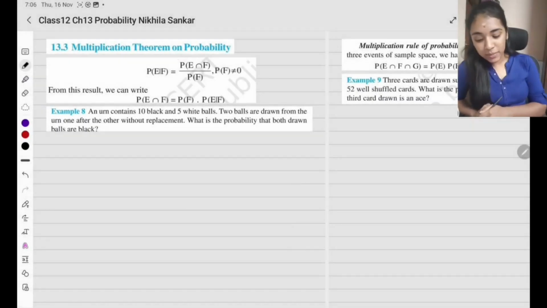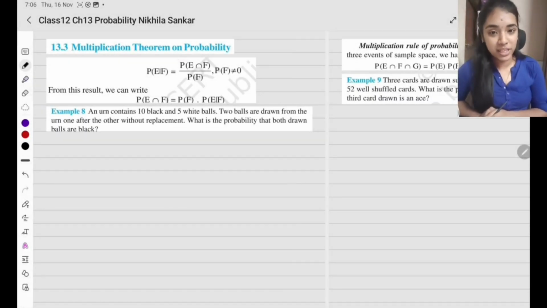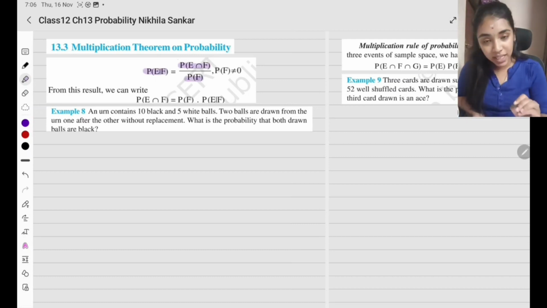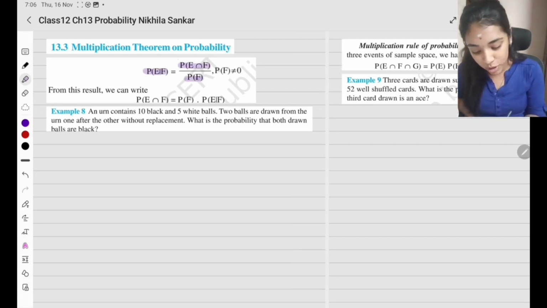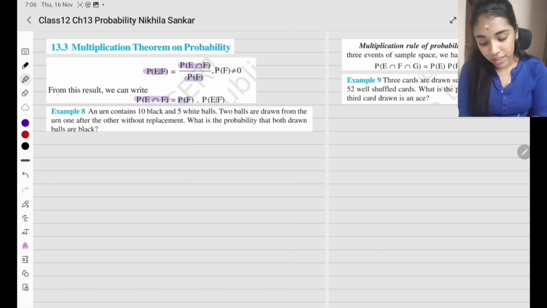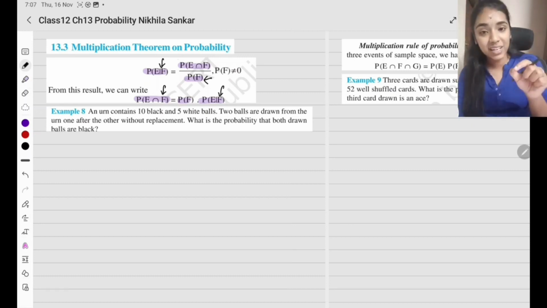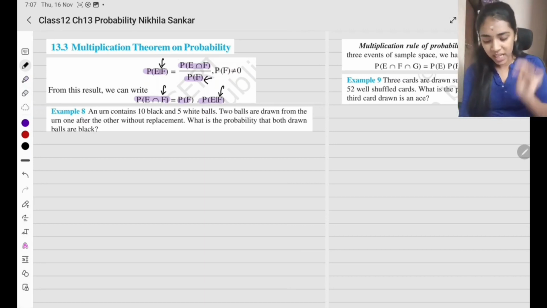Multiplication theorem on probability. So multiplication theorem, what did we learn? We knew that P of E given F is going to be P of E intersection F divided by P of F, right? Now we are going to see the same thing in multiplication. So how? P of E intersection F, the one in the numerator, is going to be P of F times P of E given F. So don't forget this order. Now when it is given F, does F come in the denominator? So similarly, here E intersection F is P of E given F. So just take care of what is given and what is the conditional probability. Okay? Just look at that and do it.